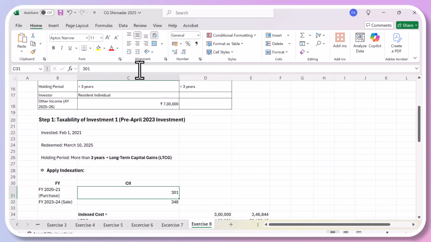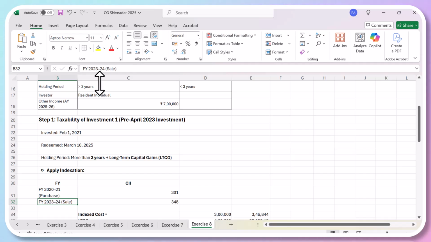It's fine. And this is pre-April 2023. So that means this investment was made before 2023. So that means you will be entitled for indexation benefit because this was purchased before. So the CII is given 301 and 348. At the time when you purchase, it was this, and at sale, it is 2000.